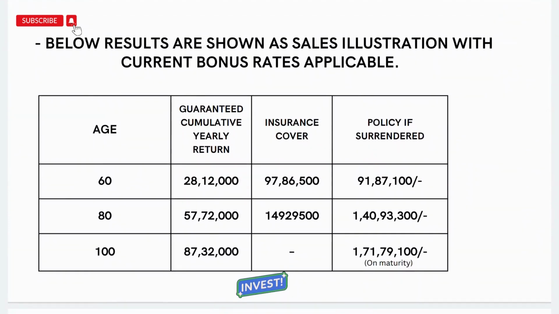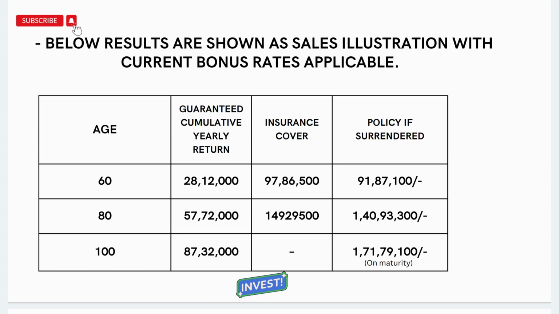Now let's look at various life stages and the return which he will get during that age. So we have shown the illustration, that is at the age of 60 what insurance cover he will be having, what amount of cumulative yearly return he would have got, and what amount he would get if he surrenders the policy. So at the age of 60, his insurance cover will be of 97,86,500 rupees. His cumulative guaranteed yearly return would be 28,12,000, and if he surrenders the policy, then he will get